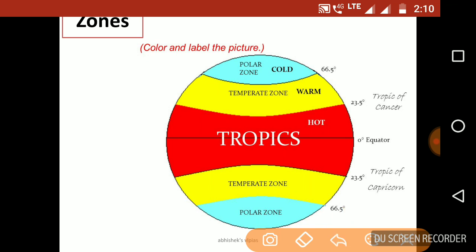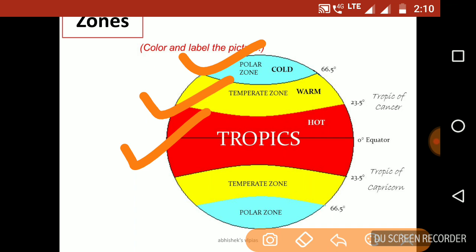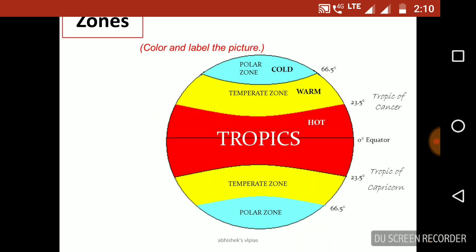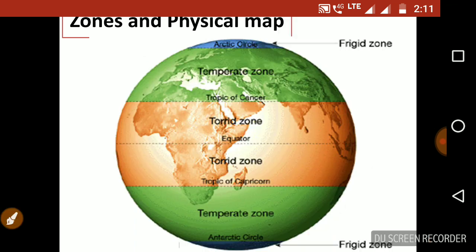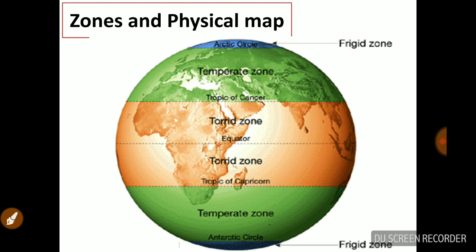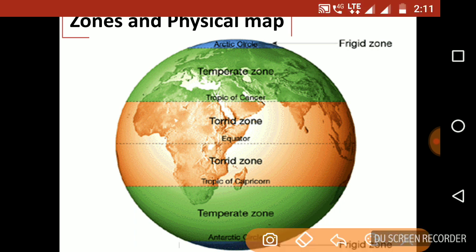So definitely you have to learn by heart the range and the value and the degree. First one is tropics, second one is temperate zone, and third one is polar zone. So don't forget these 3 zones, it's very important for our preparation. Okay, and next, based on this zone you can find the world map. So world map we can connect with this zone.